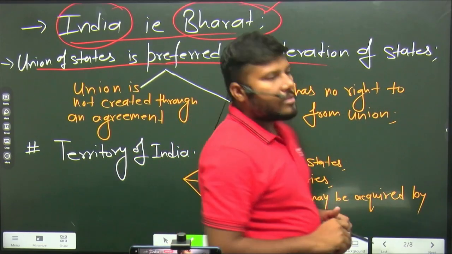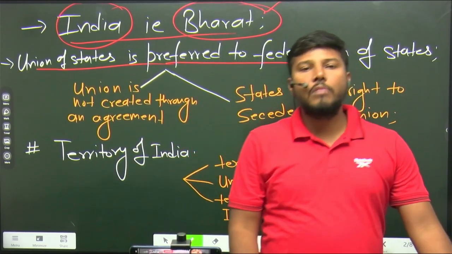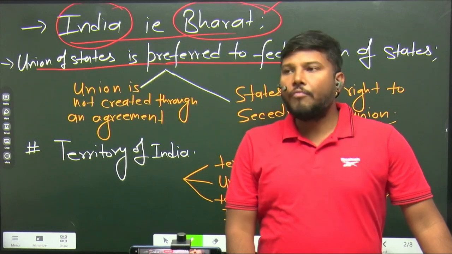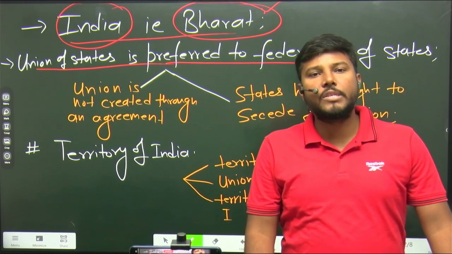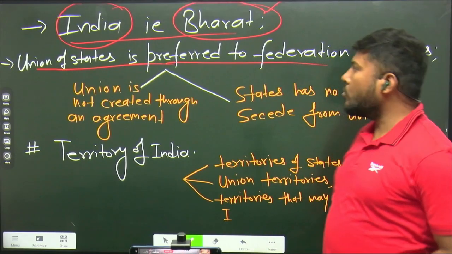So this is union of states, it is not the federation of states. We have preferred the union of states over federation of states, particularly for two reasons.